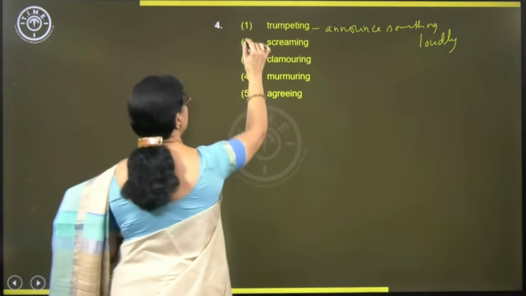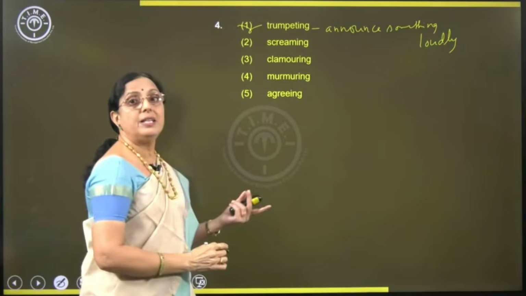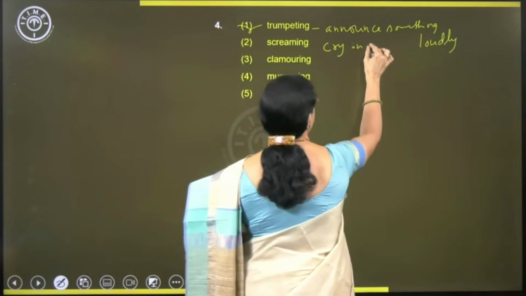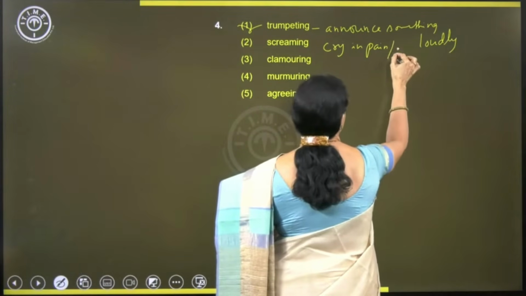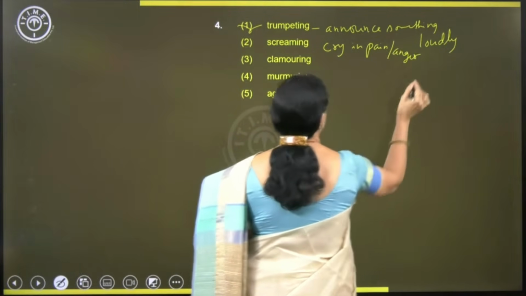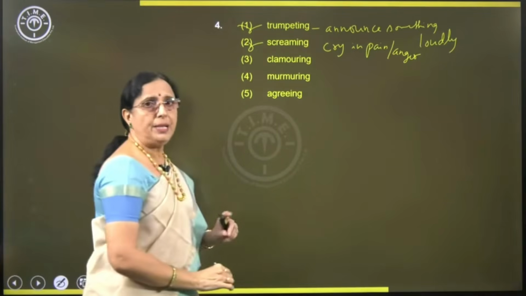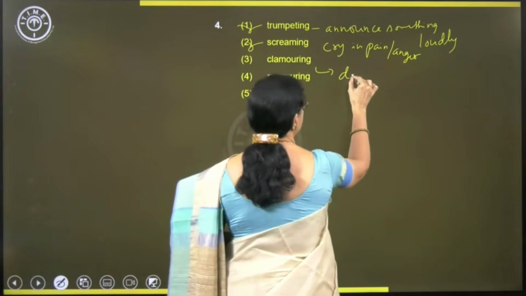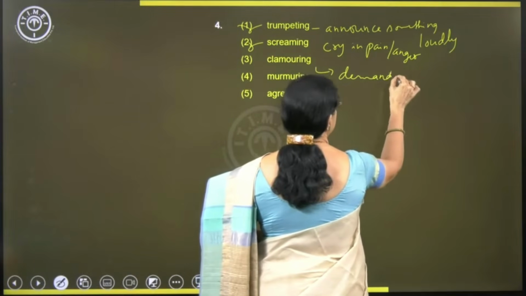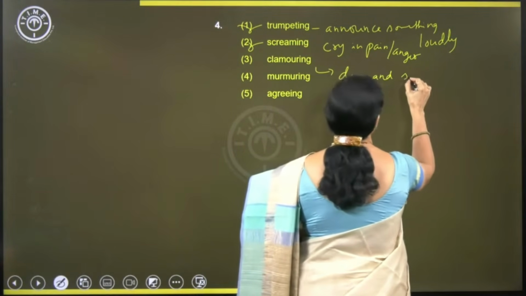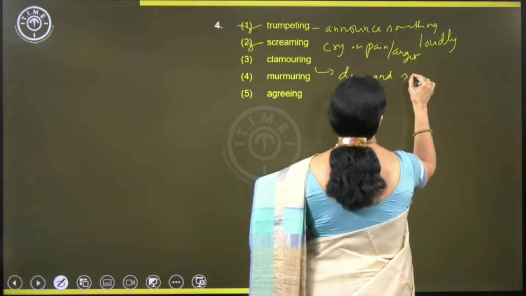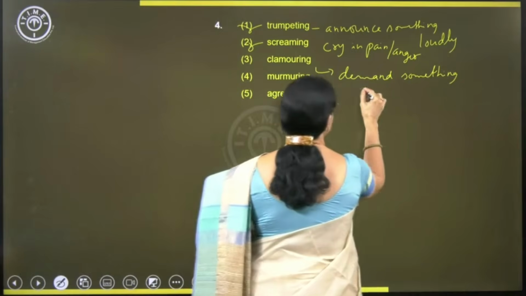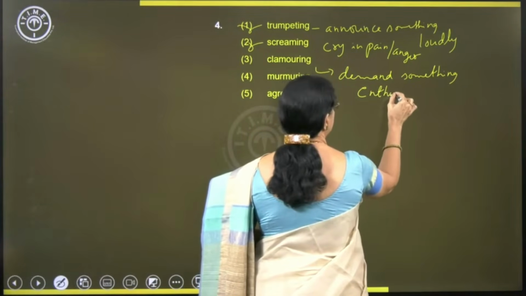They're not announcing anything. Screaming is what? Cry in pain or anger. No, doesn't make sense. There is no pain, there is no anger. Clamoring is what? Demand something enthusiastically. All right.